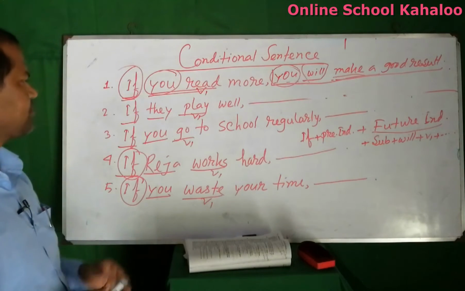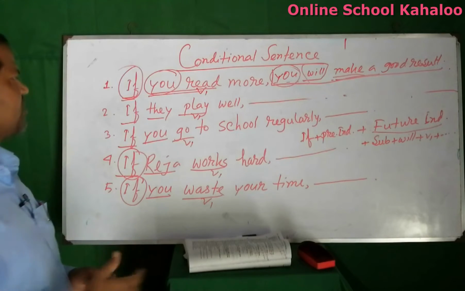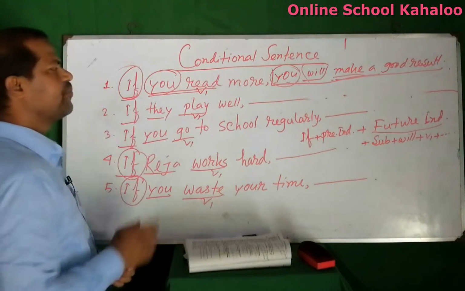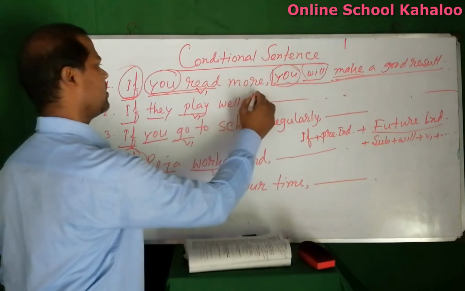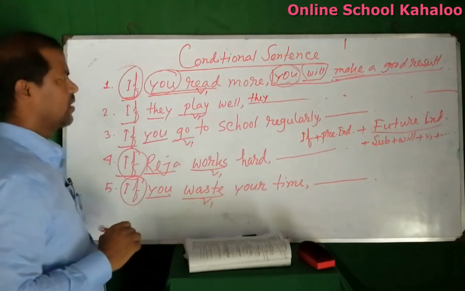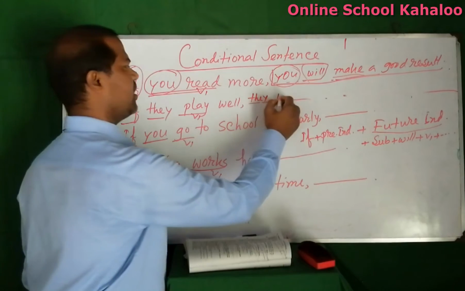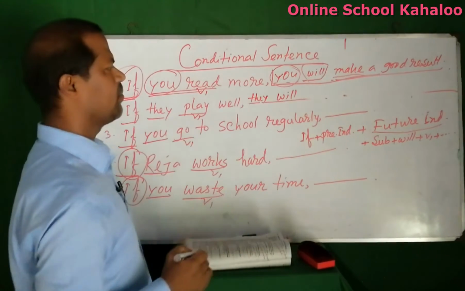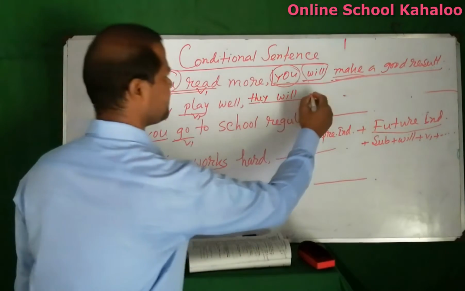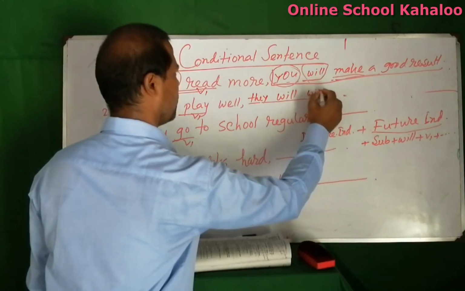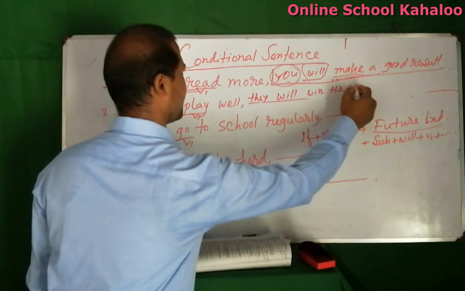In this way, next one, if they play well, the subject will be they, modal verb will and verb 1. If they play well, they will win the game.